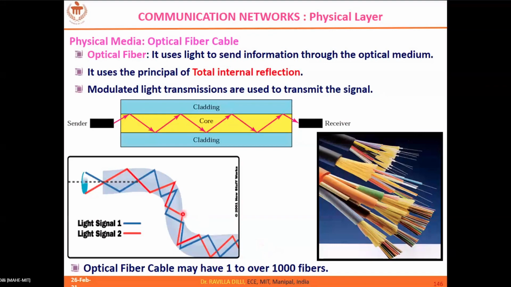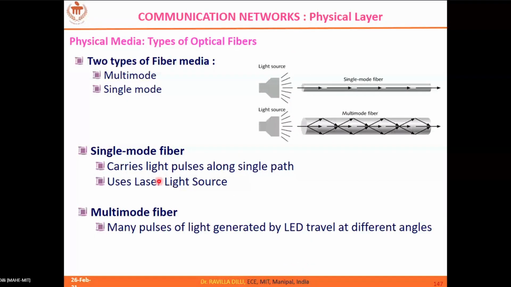So you can introduce as many signals as possible with different angles of incidence, and accordingly handle more signals simultaneously. So the advantage of optical fiber cables is that they carry high data rates.